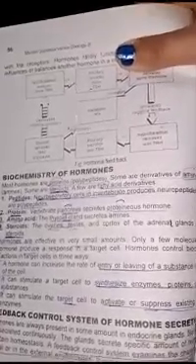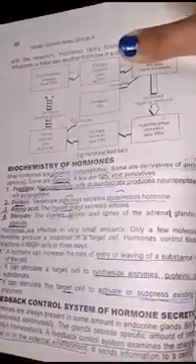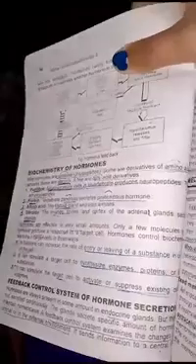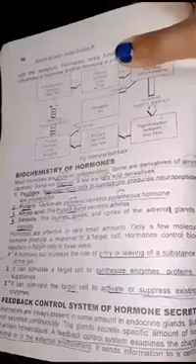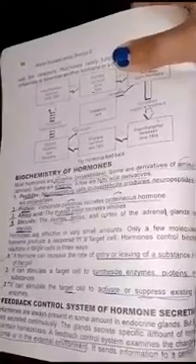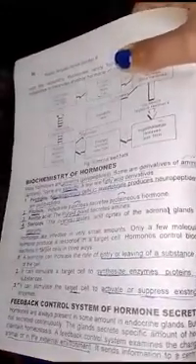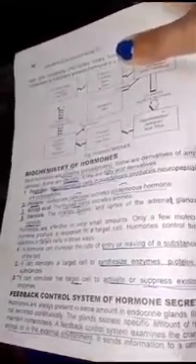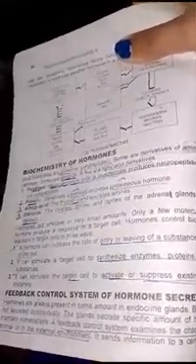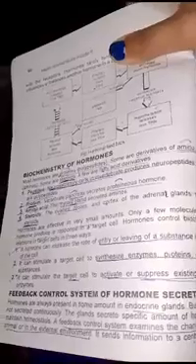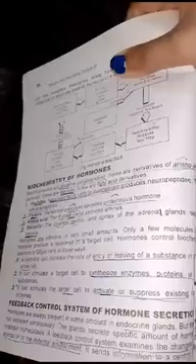Hormones are effective in very small amounts, only a few molecules. A hormone produces a response in a target cell. Hormones control the biochemical reactions in target cells in three ways. A hormone can increase the rate of entry or leaving of a substance in or out of the cell. It can stimulate a target cell to synthesize enzymes, proteins, or other substances. It can stimulate the target cell to activate or suppress existing enzymes.